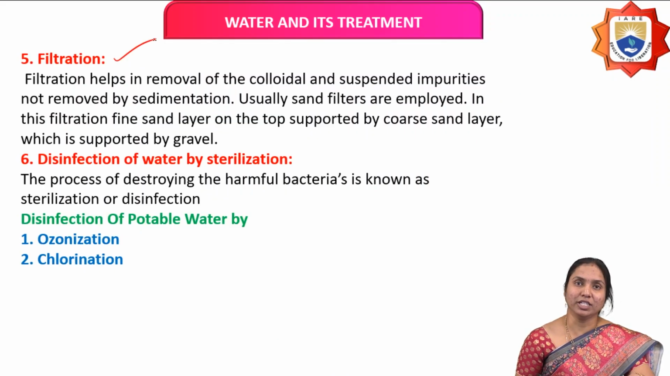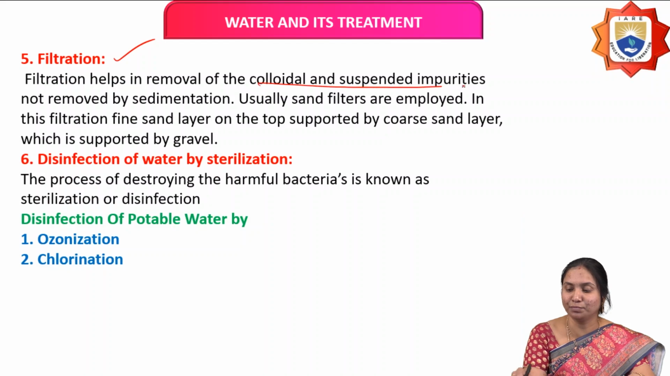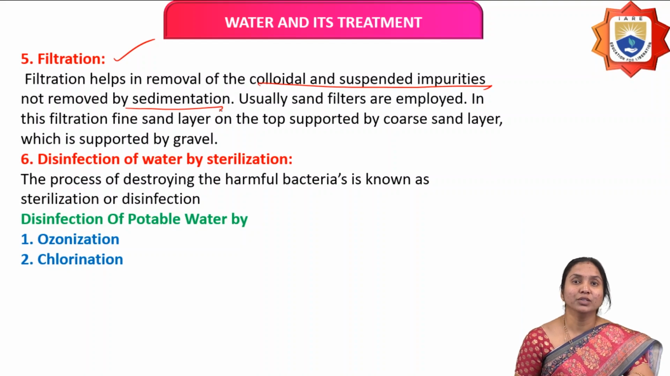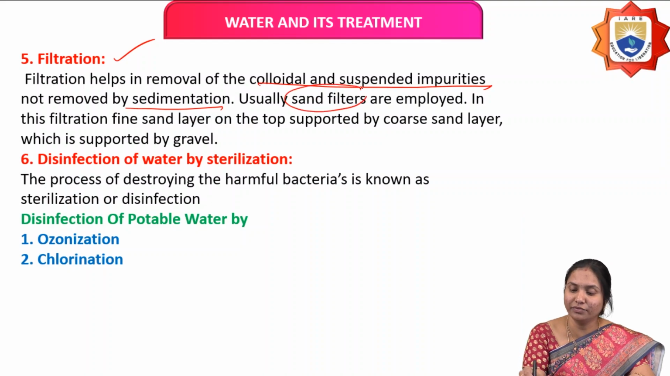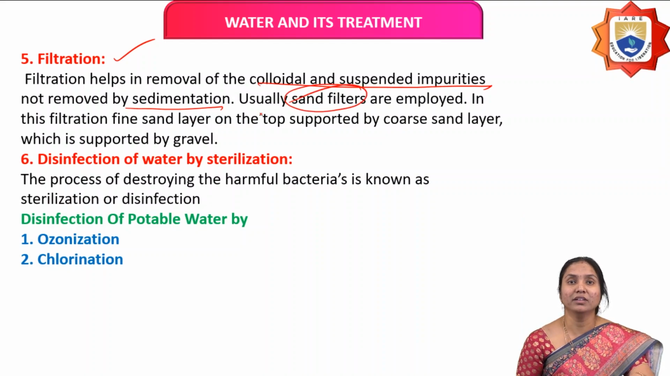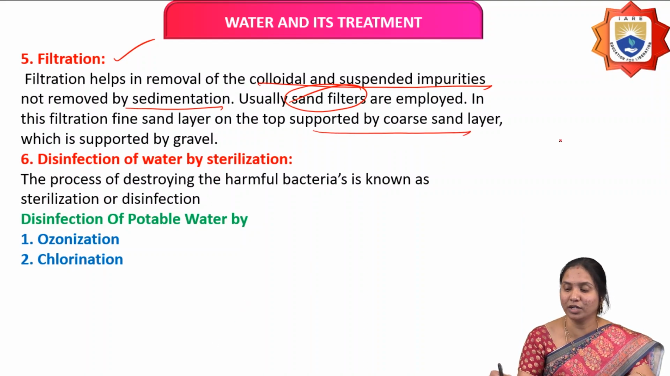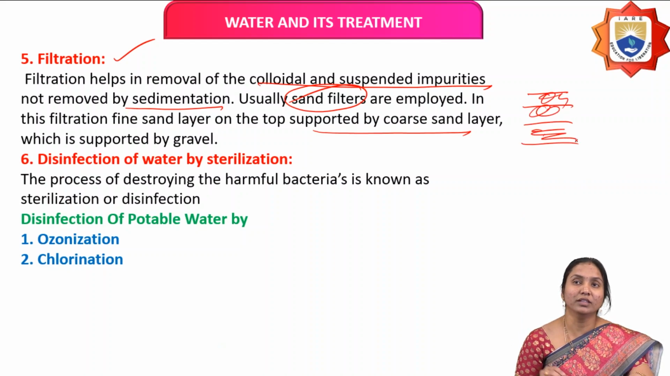And next one is filtration. This process mainly helps in removal of the colloidal and suspended impurities which are not removed by the sedimentation process. Usually we use sand filters for this filtration purpose. In this filtration, a fine sand layer on top is supported by a coarse sand layer, which is supported by gravel. These are arranged this way: gravel bed, coarse bed. This filter is mainly used for removal of colloidal and suspended impurities present in water which are not settled down by the sedimentation process.